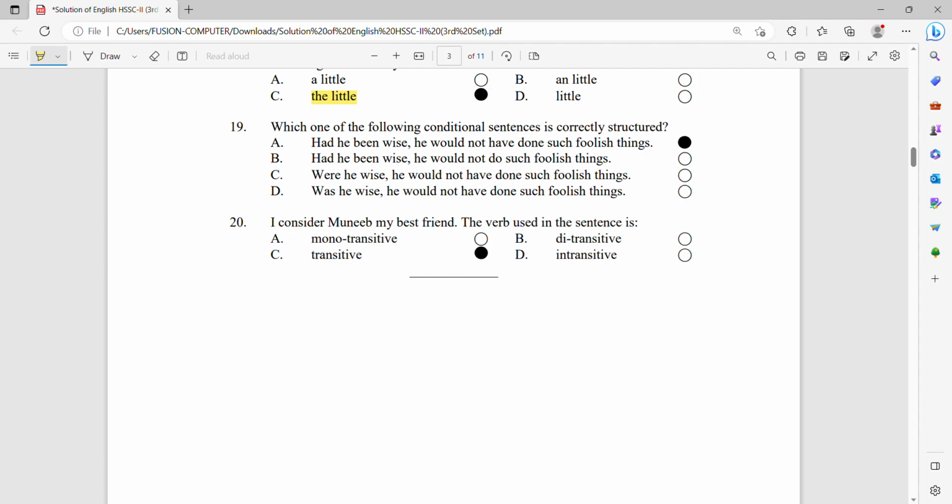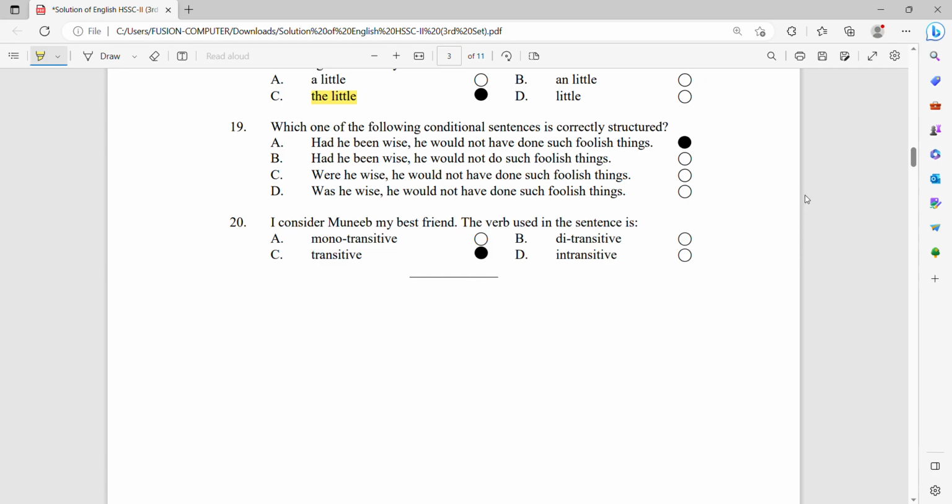MCQ number 19 here. Which one of the following conditional sentences is correctly structured? Number 1, had he been wise, he would not have done such foolish things. Number 2, had he been wise, he would not do such foolish things. Options C and D start with "was" and "were", so they do not meet the condition of the sentence, so these options are not right to choose. So we have to go with A or B.